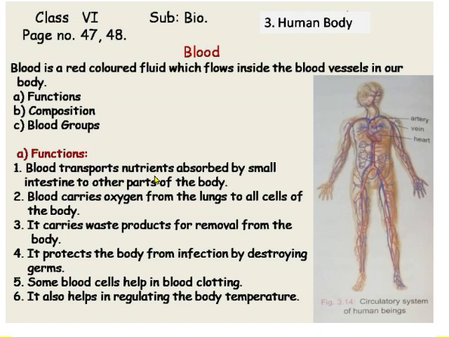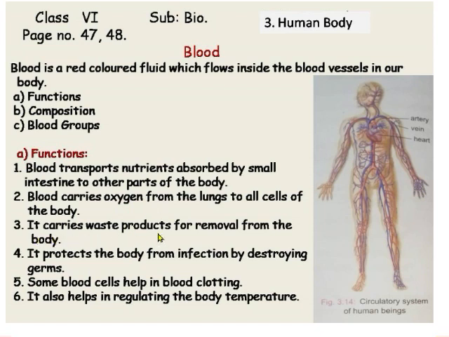Blood transports nutrients absorbed by the small intestine to other parts of the body. So blood carries the nutrients from the food in the small intestine to other parts of the body. Second function is blood carries oxygen from lungs to all the cells of the body. As we have discussed in respiratory system also, the oxygen from the air that we inhale, from there in the lungs, the blood carries this oxygen to all the cells of the body.